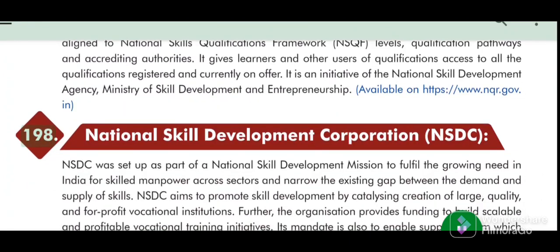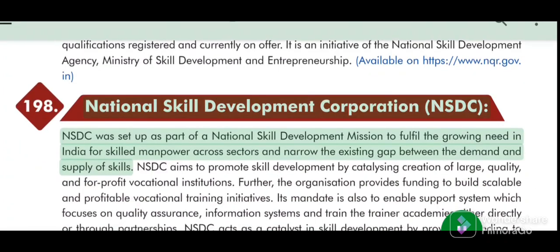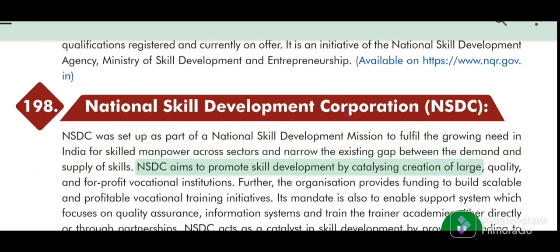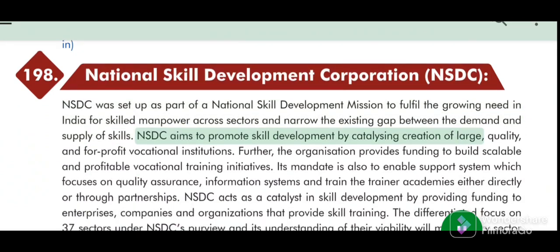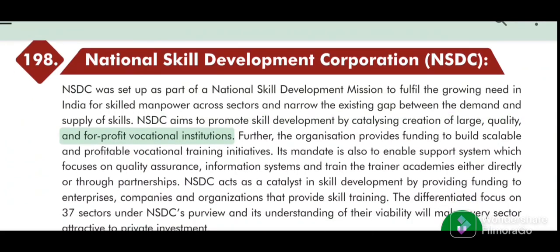198. National Skill Development Corporation (NSDC). NSDC was set up as part of a national skill development mission to fulfill the growing need in India for skilled manpower across sectors and narrow the existing gap between the demand and supply of skills. NSDC aims to promote skill development by catalyzing creation of large, quality, and for-profit vocational institutions.